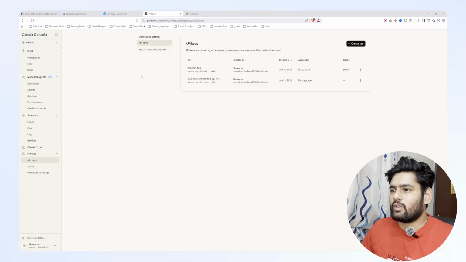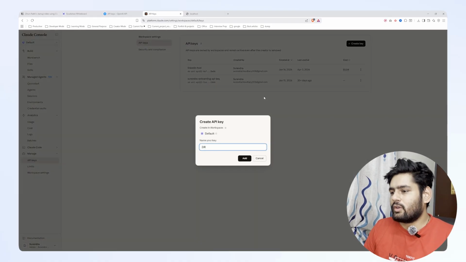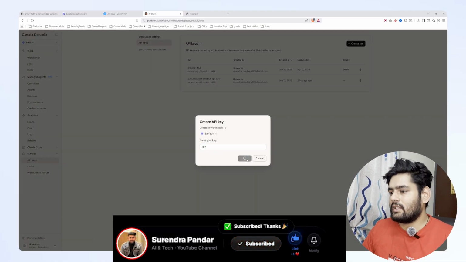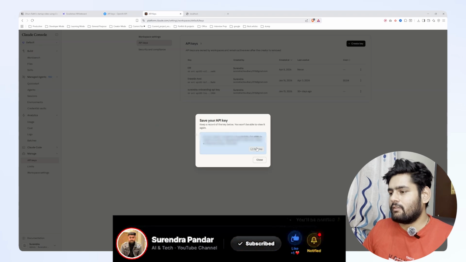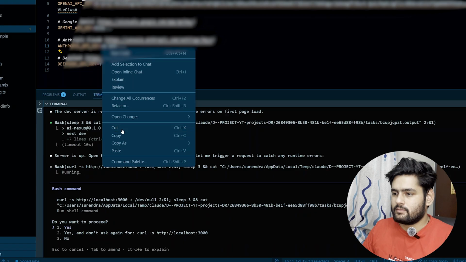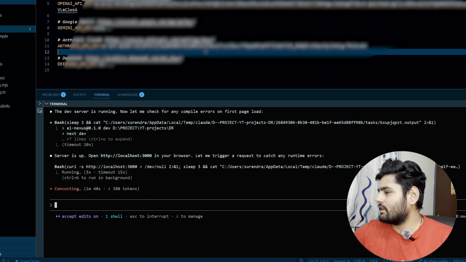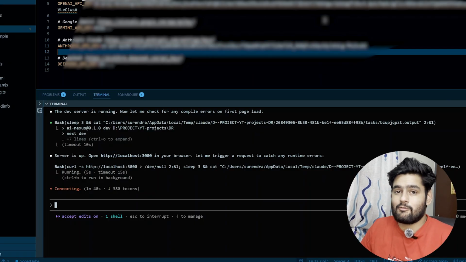The same process you have to repeat for Claude at platform.claude.com. Come here and create your API key. I will say DR create and copy this API key. Again, I will delete the API keys, so don't try to misuse them. And as you can see, we have our server running on http://localhost:3000. I already pasted all the API keys. I will hit save and I hope everything will work fine.